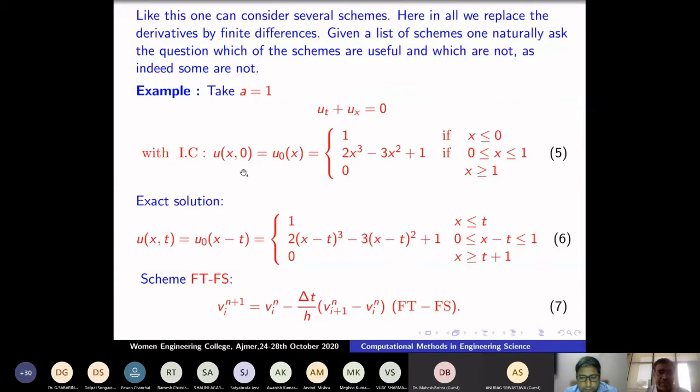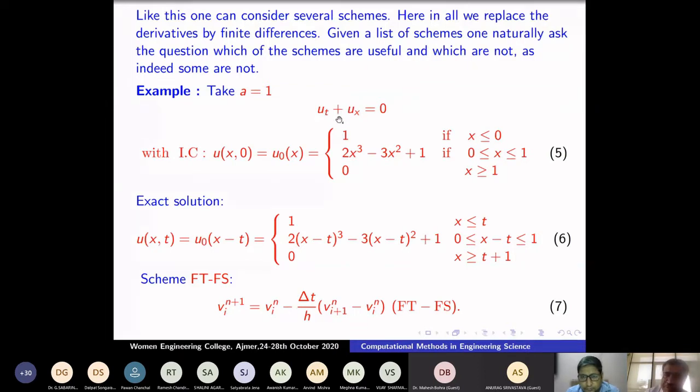So I will take the initial data, a decreasing data, u(x,0) = u0(x), which is 1 for x ≤ 0, 2x³ − 3x² + 1 for 0 < x < 1, and 0 after that. It's a decreasing curve, okay? So the exact solution is given by u0(x − t). The wave is moving, look here. The speed is 1. The wave is moving from left to right with speed 1, because my speed is a equals 1.